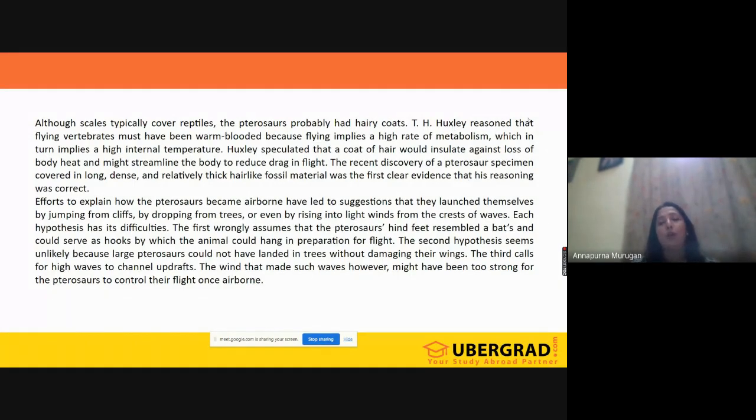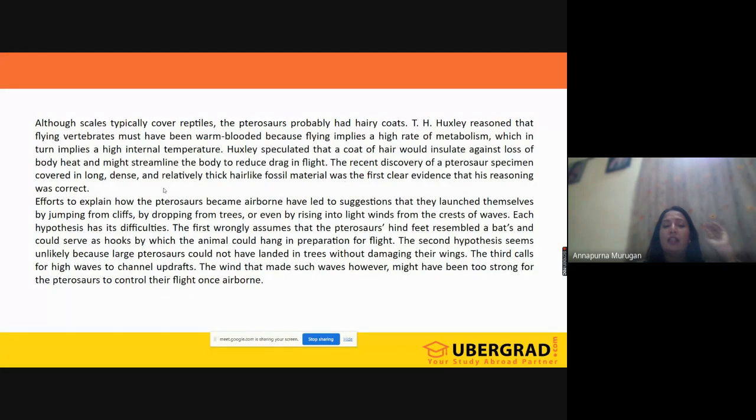But right now, what we can say, yes. There is no need to read further until and unless there is any question on the reasoning, because we have understood that yes, reptiles will have scaly covers, whereas our pterosaurs have airy coats. Okay, even from the fossils, we have got to know that.